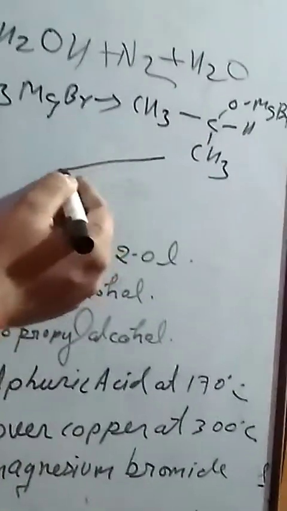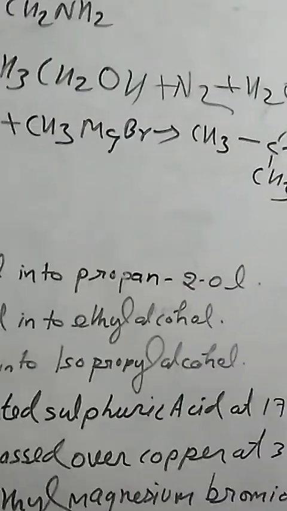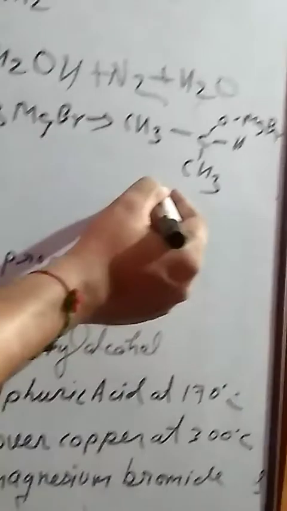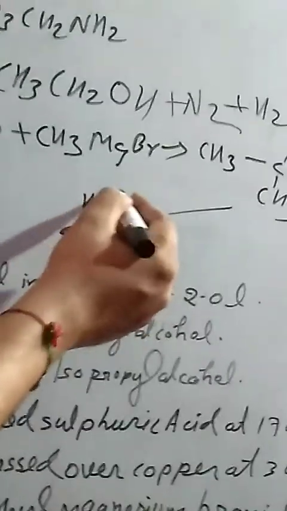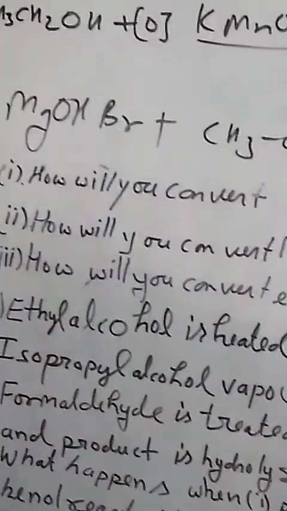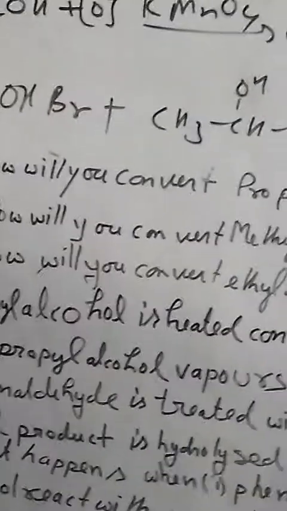When this addition product is boiled with water, we get isopropyl alcohol, CH3CHOHCH3, and the other product is Mg(OH)Br. Okay, now we have to move on to another question.